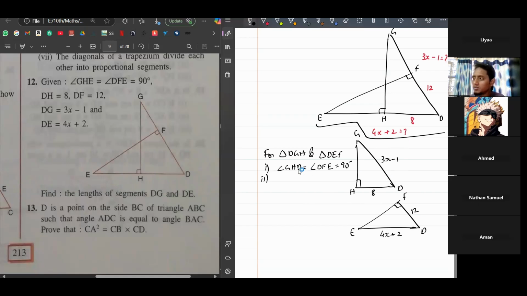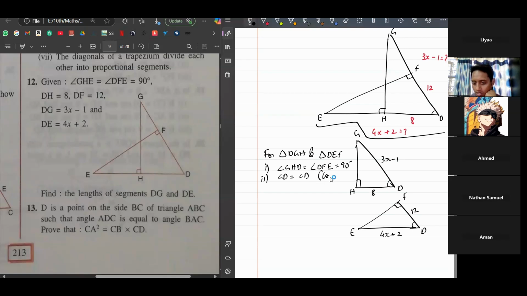Any other angle? What about angle D? See, angle D is common. Angle D is common for both triangles. So this D and this D both will be same, right? Because it's the same angle. So angle D for this triangle and angle D for this triangle is equal. Okay, so angle D is equal to angle D.